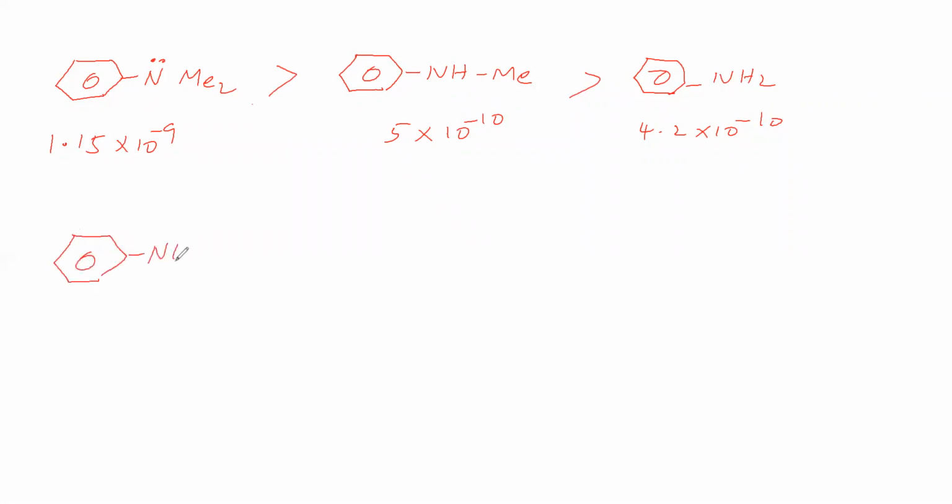This is aniline. Aniline Kb value you know. Next we will take a secondary amine. Next we are taking a tertiary amine.